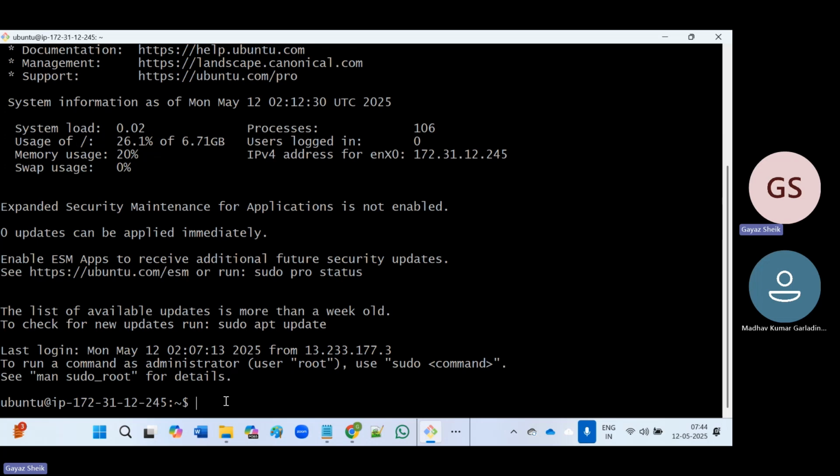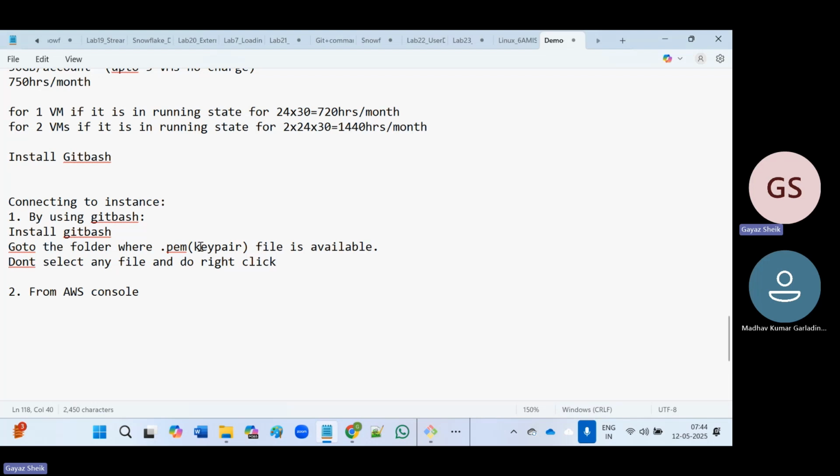Now on this window, all the Linux commands will work. We can execute any Linux commands. Clear is one of the Linux commands. If you want to perform any activity, we have to execute commands only. Through the commands only, we can perform any activity on this virtual machine.